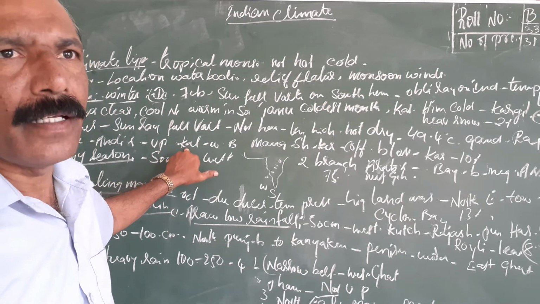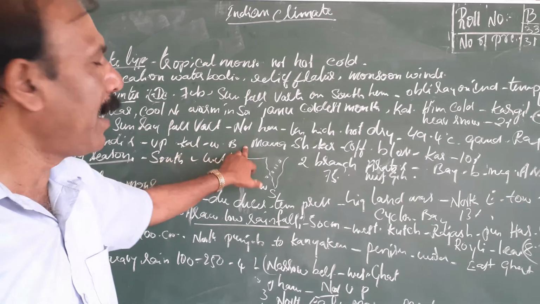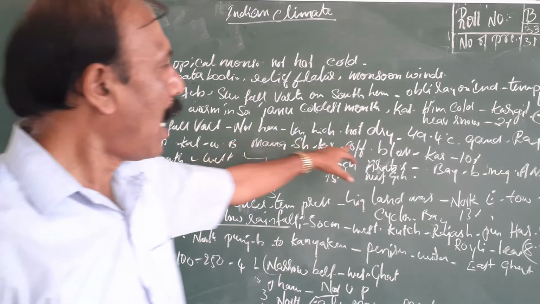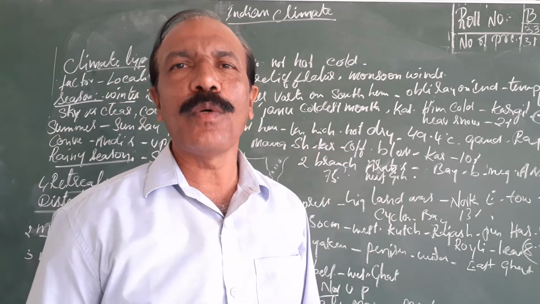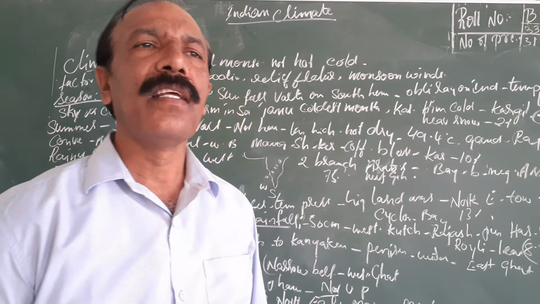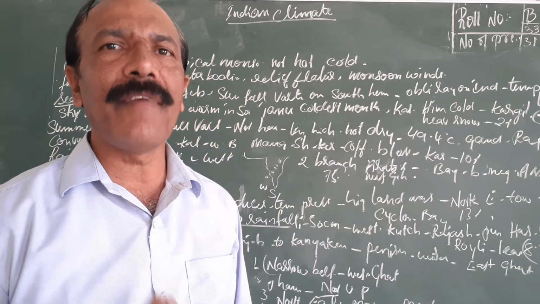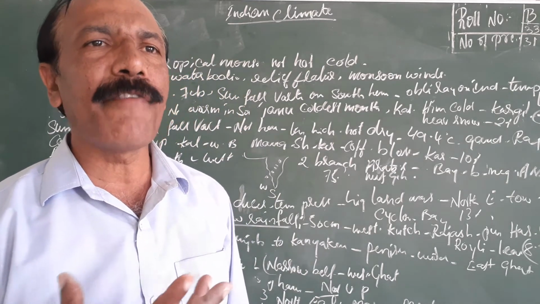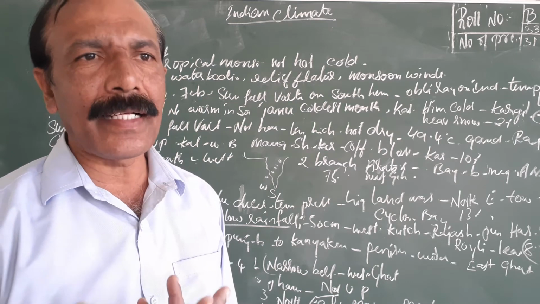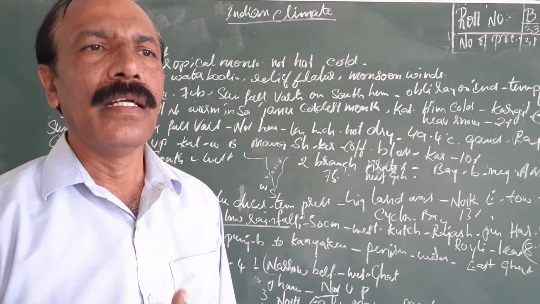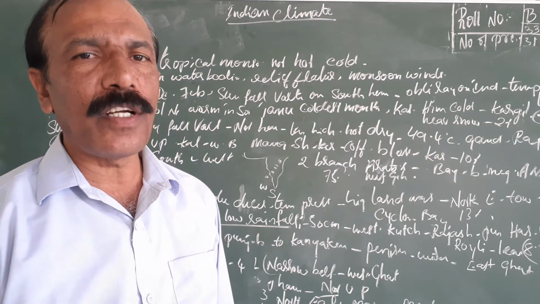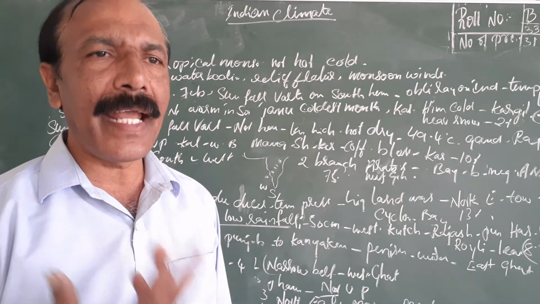Kala Baisakhi in West Bengal. Mango showers in Kerala. And coffee blossom in Karnataka. So what are these? Convectional rainfall occurs during the summer season. Due to the weather condition, here and there rainfall occurs, drizzling occurs, so that is called convectional rainfall. That convectional rainfall is called by different names.